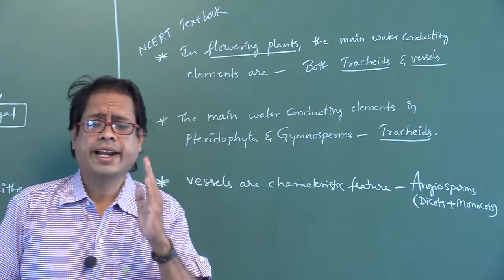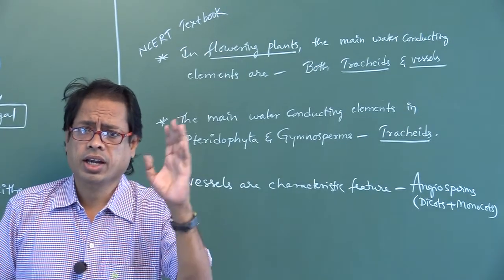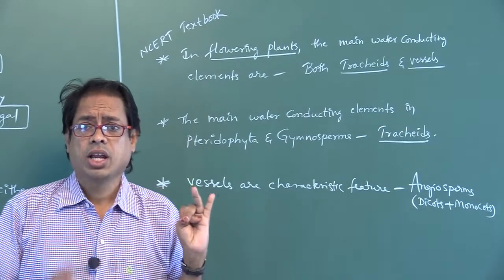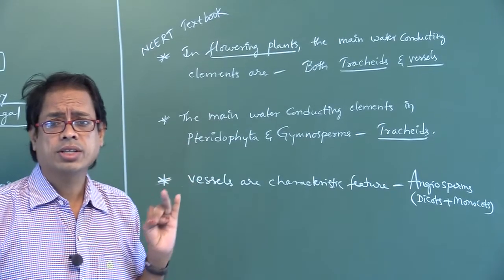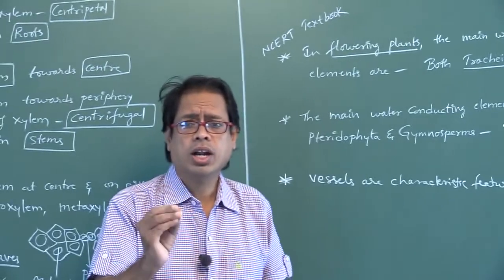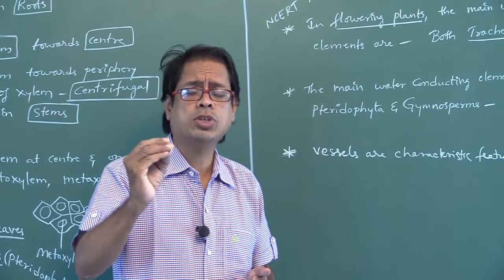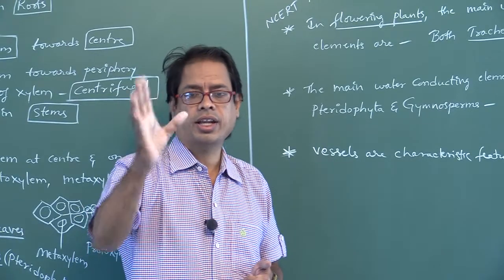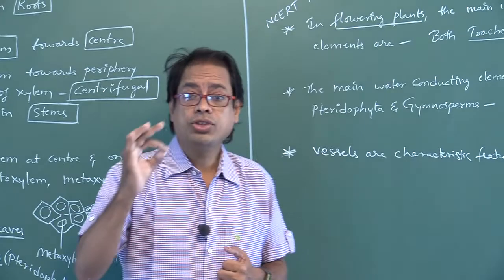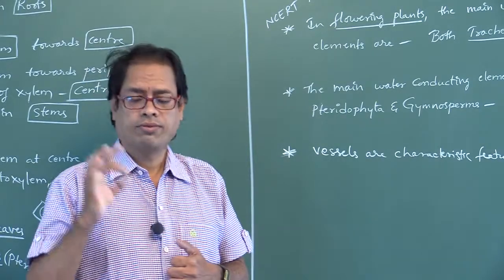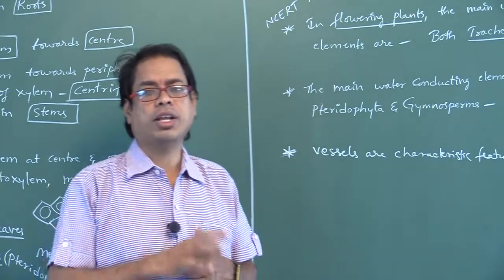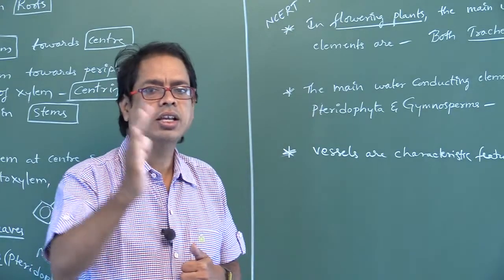Okay. Dead components of xylem are tracheids, vessels, xylem fibers. Living component of xylem is xylem parenchyma. The main water conducting elements in Pteridophyta and gymnosperms are tracheids. The main water conducting elements in angiosperms are vessels. Main water conducting elements in flowering plants are both tracheids and vessels.